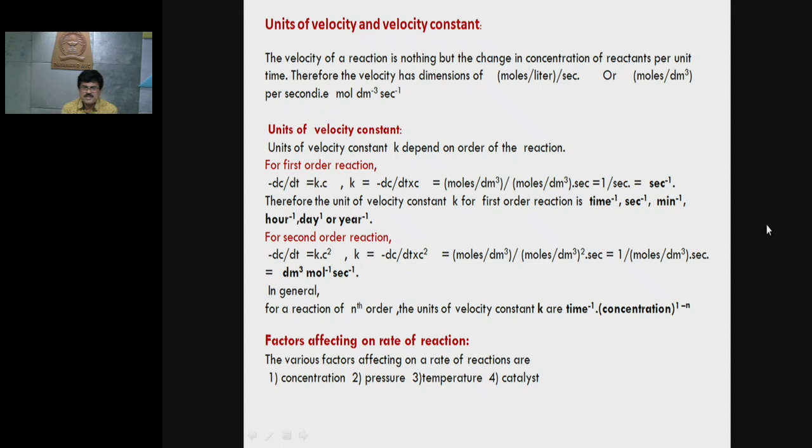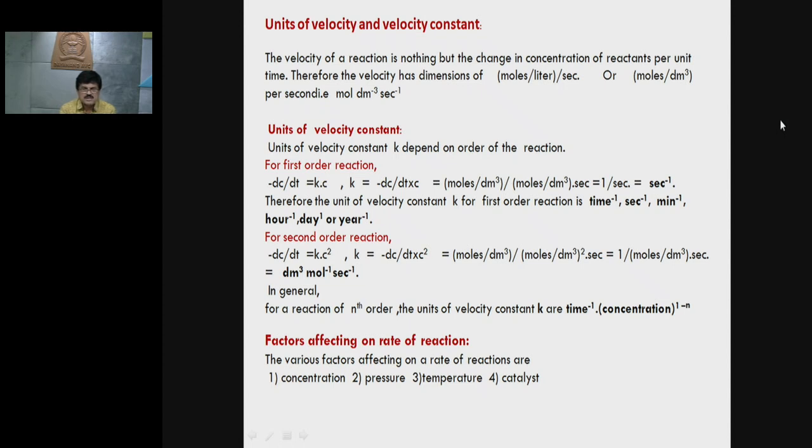So moles per dm cube from the numerator cancels with one moles per dm cube from the denominator. Now write down the remaining terms, that is 1 upon moles per dm cube into second, which is equal to dm cube per mole per second, the unit for velocity constant for second order reactions.